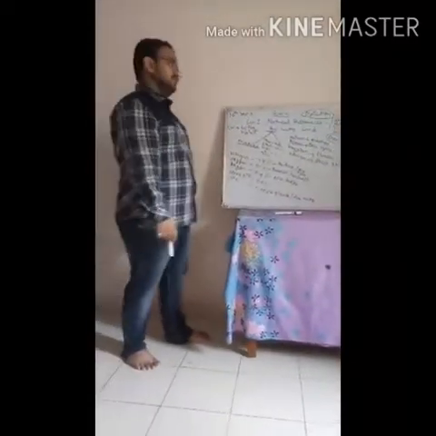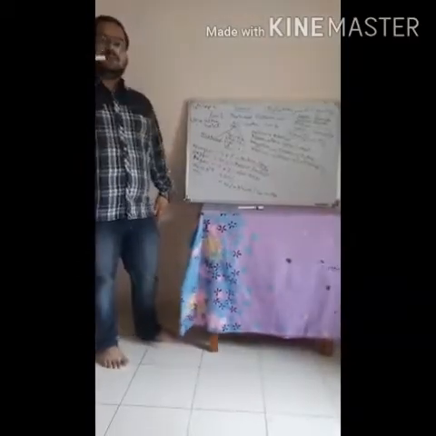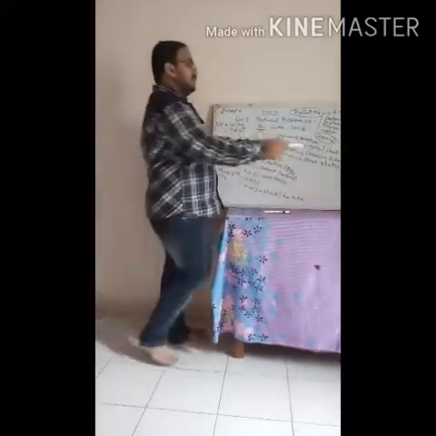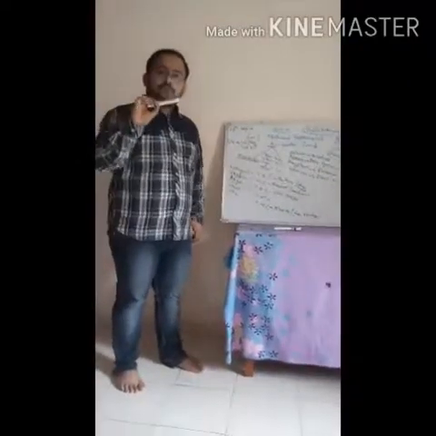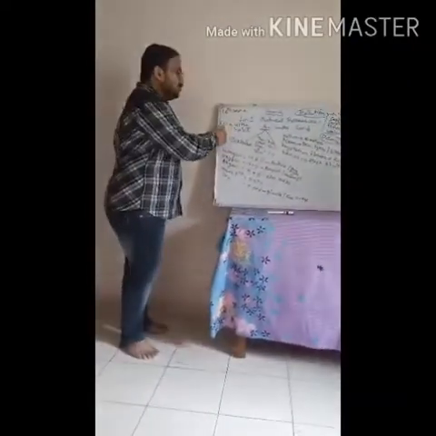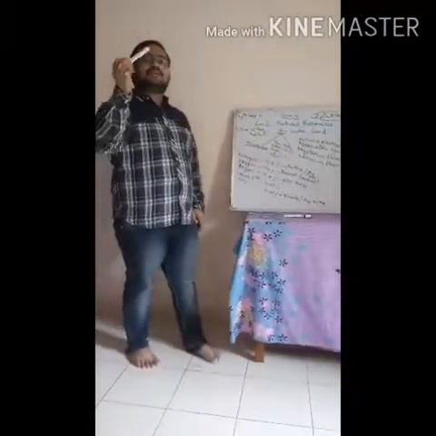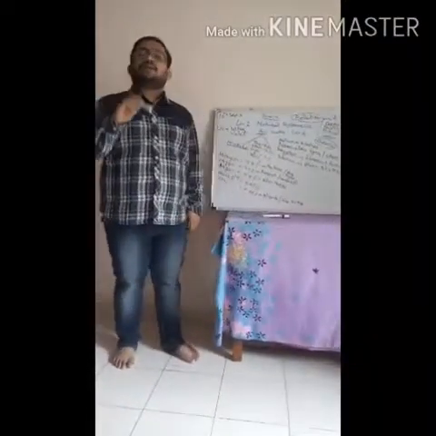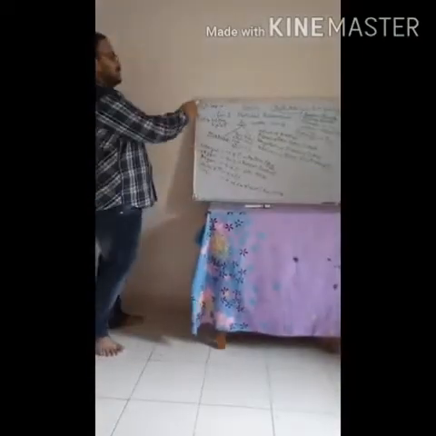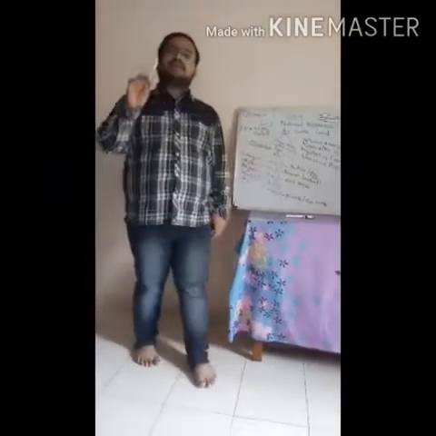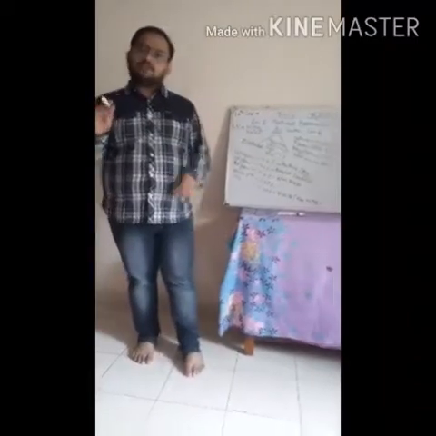Next, further we will study about ozone. Between troposphere and stratosphere there is a layer of ozone gas, and that is called the ozone layer. It protects from the harmful UV rays coming from the sun. It blocks those rays and protects the earth. So it is called the protective layer of the earth or protective shell of the earth. And 16th September is celebrated as World Ozone Protection Day.